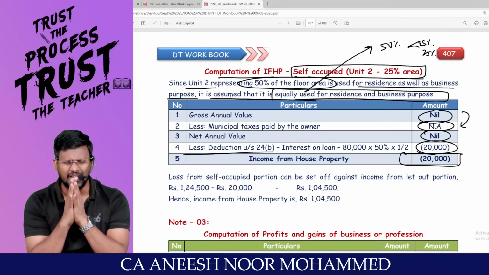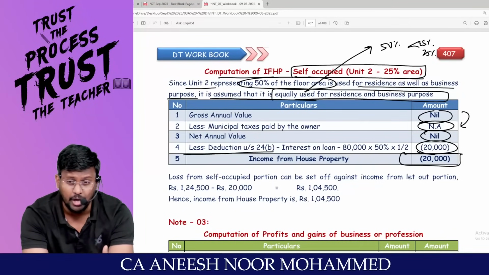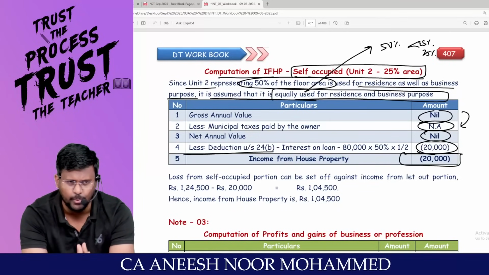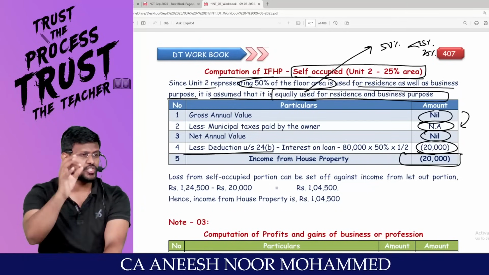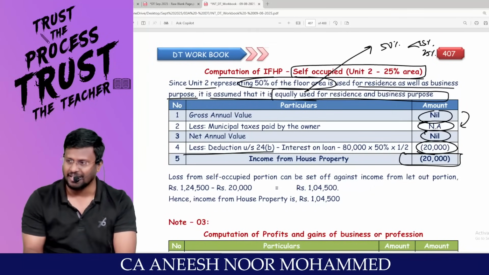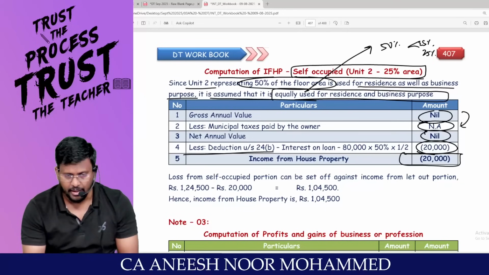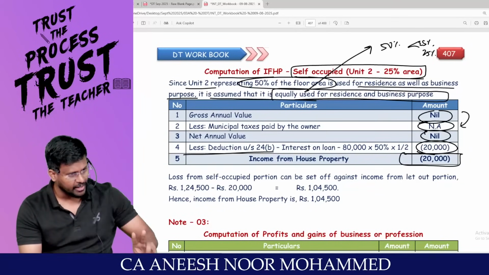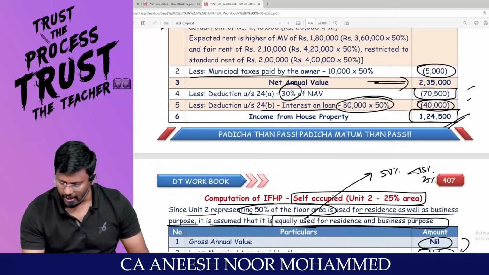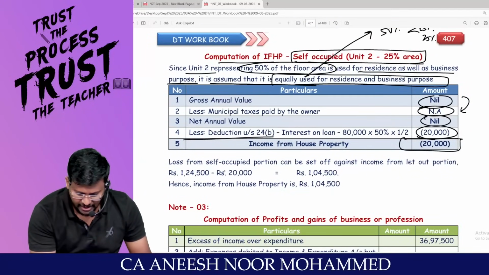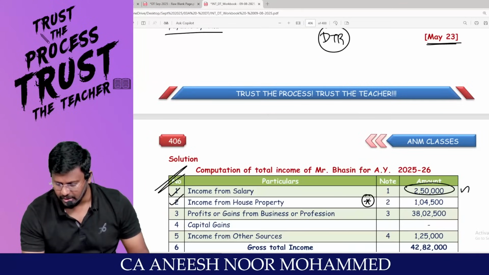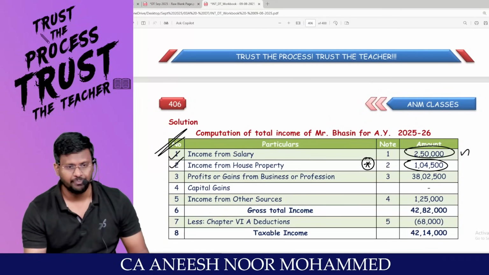If an assessee has taken a loan on or after 1/4/1999 and the loan amount is used for the purpose of construction or acquisition of the property, and such construction or acquisition is completed within a period of 5 years from the end of the financial year in which the loan has been taken, he can claim maximum 2 lakh rupees as deduction, right? Here the interest itself is only 20,000. So already you are having 1,24,500 minus loss of 20,000. So 1,04,500 will be the net income from house property. Are you settled? That's it.